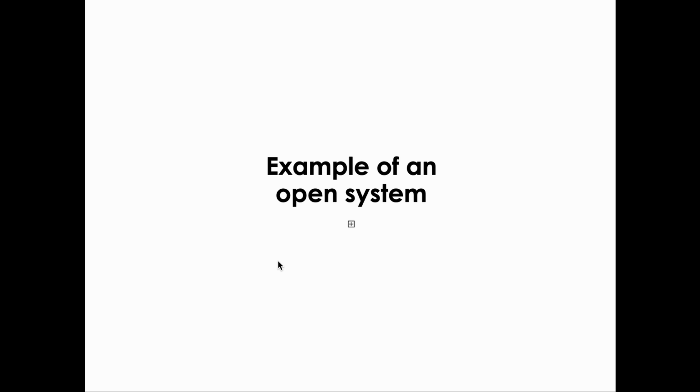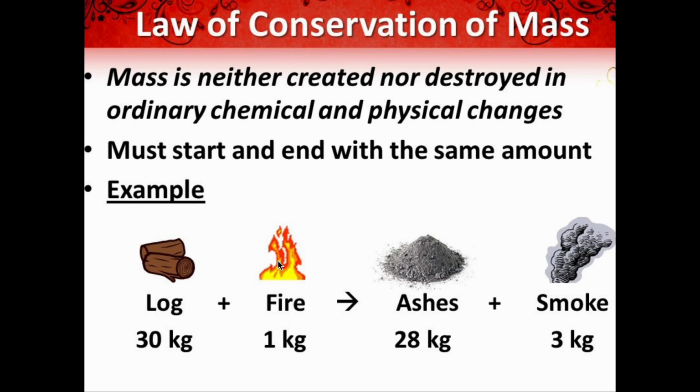Another example of an open system. We know, as we have read in the previous slide, that the first law states mass can neither be created nor be destroyed. Here we see an example of an open system wherein you use the log and you burn it. In the end, you have ash and smoke.